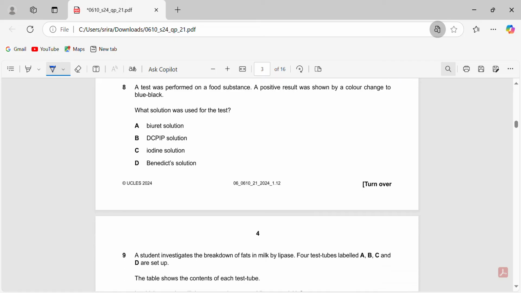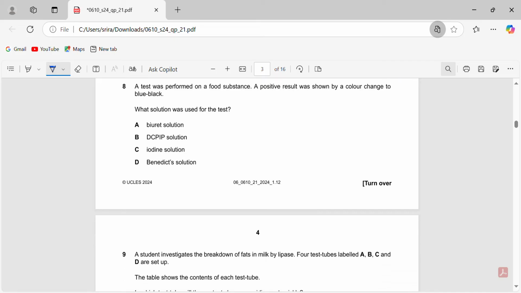A test was performed on a food substance. A positive result was shown by color change to blue-black. So if it's a color change to blue-black, that means you're testing for starch and you've used iodine solution. So straight away 8C.